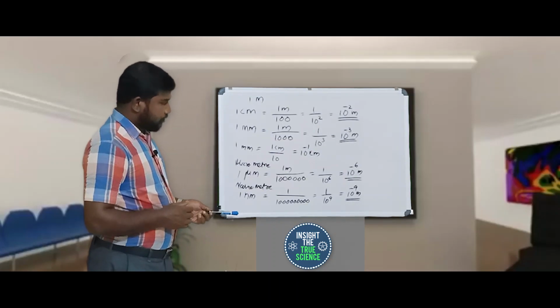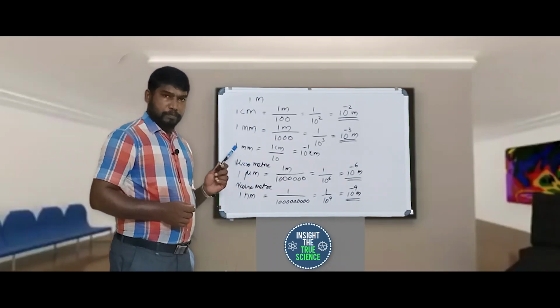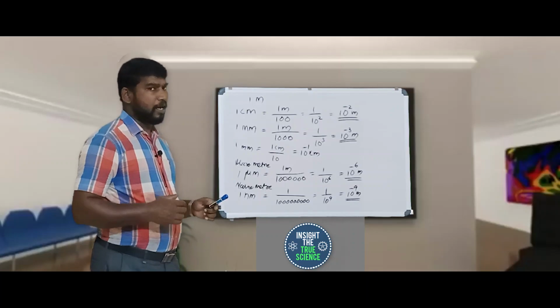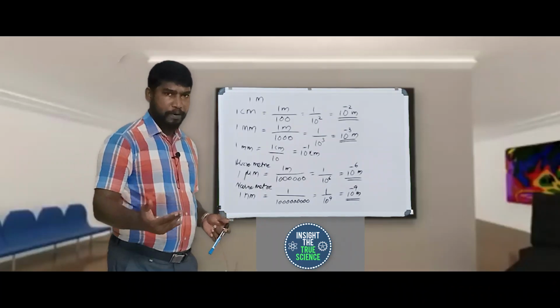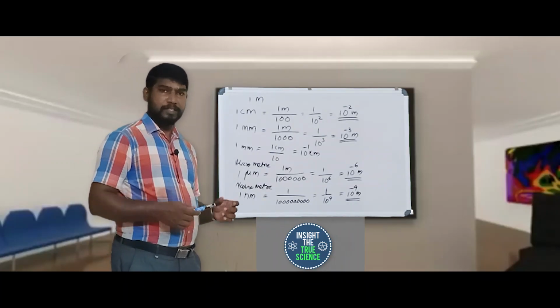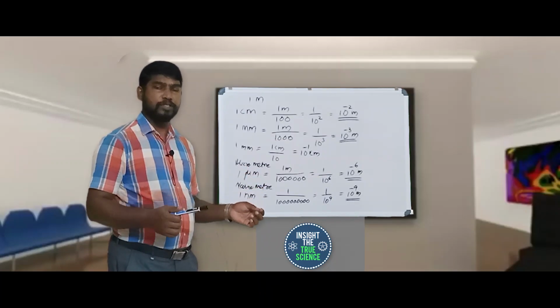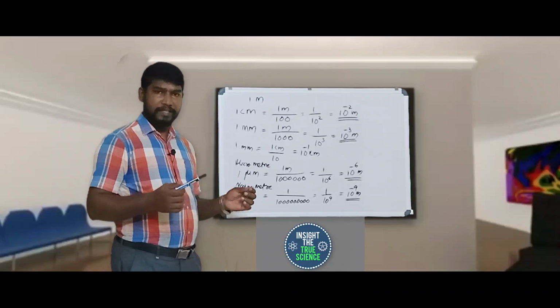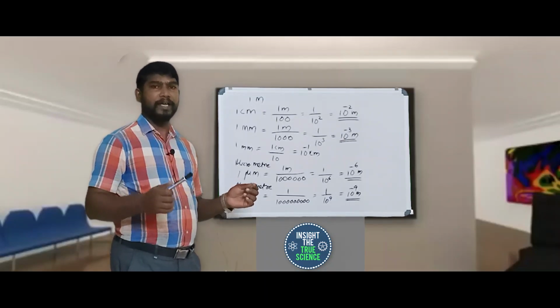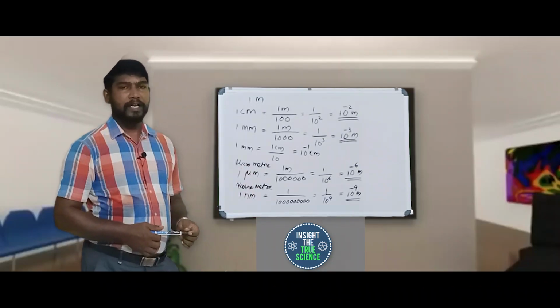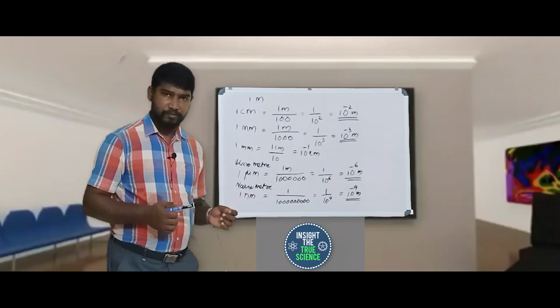So today we discussed the meter scale, and I already explained what a meter scale is. The meter is the basic unit of length, and that length is defined by a rod kept in the International Bureau of Weights and Measures in France.